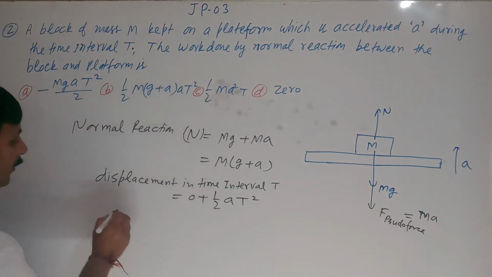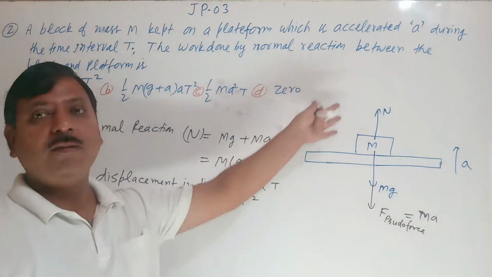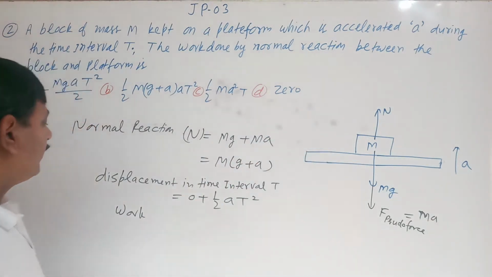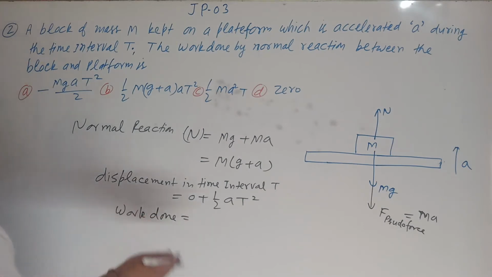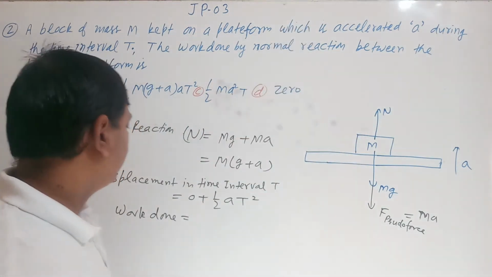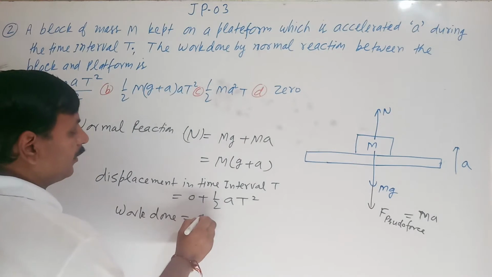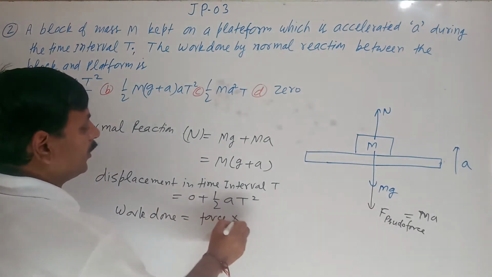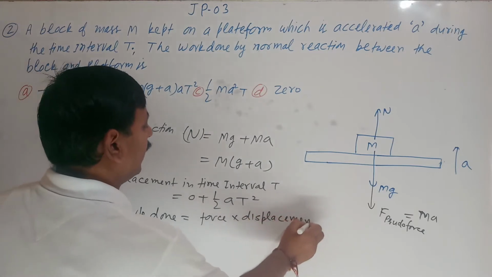So what will be the work done? Because a constant force, the normal reaction, is acting, and the normal reaction and displacement both have the same direction, we can directly write work done is equal to constant force into displacement.